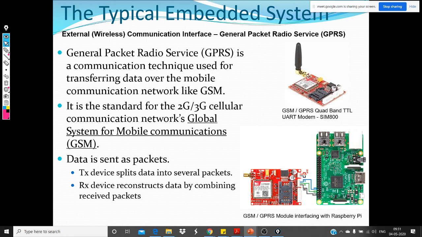So here is an example device. A GSM GPRS quad band modem. You need to insert the SIM here, and then you can use it. This is nothing but the way you connect to the cellular networks.